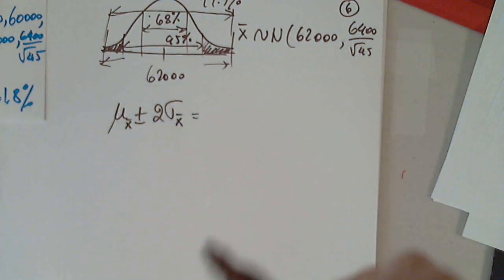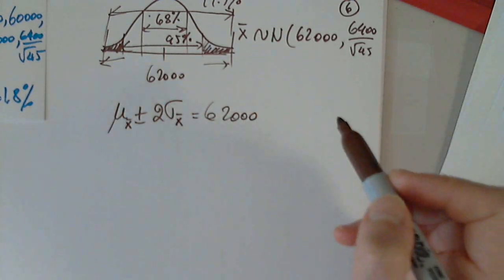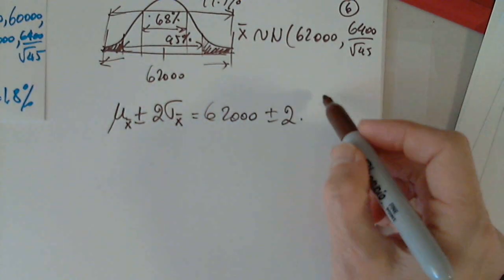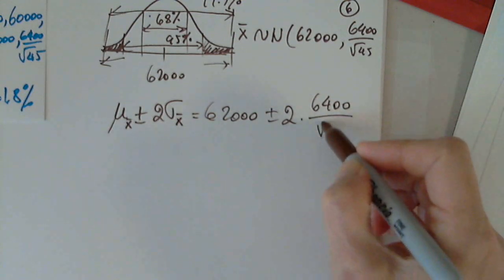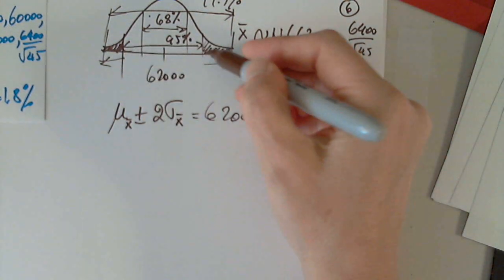So let's calculate it. We have 62,000 plus or minus twice 6,400 over the square root of 45. I'm going to put this in the calculator and find the interval.